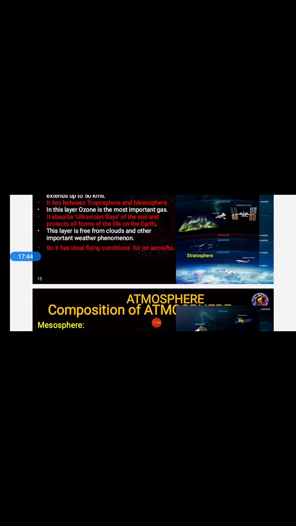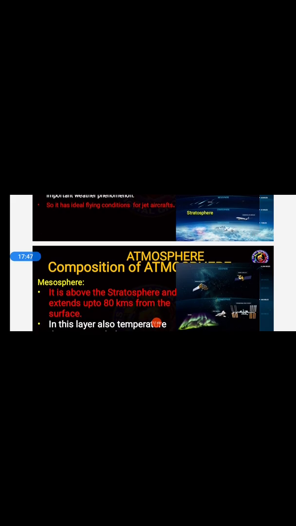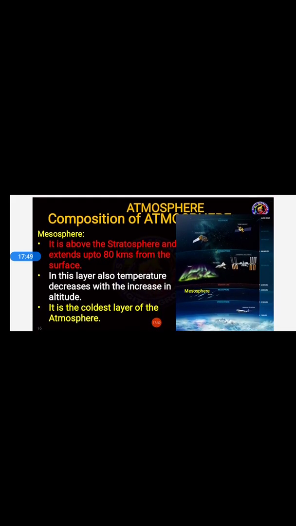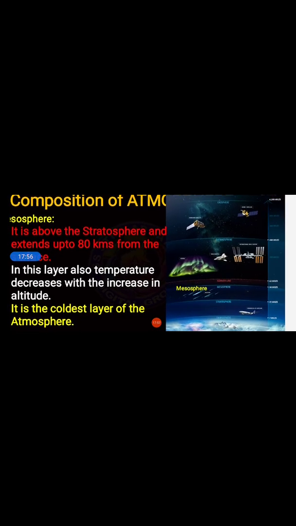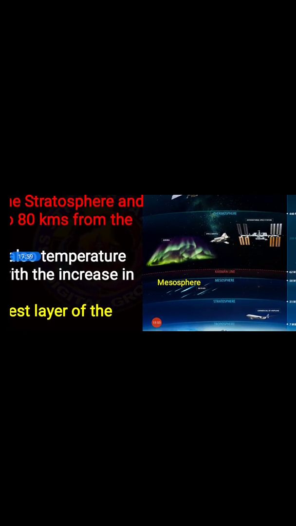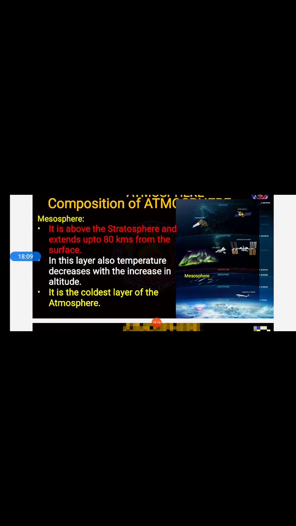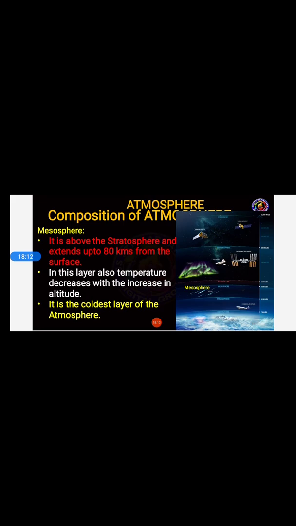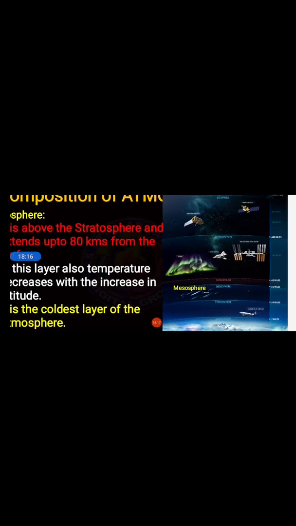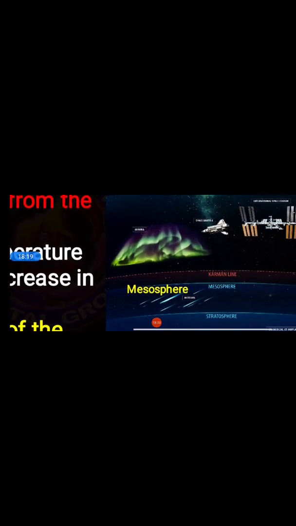Got it? The next important layer we have here is mesosphere, the third layer. It is above the stratosphere and extends up to 80 kilometers from the surface. How many kilometers does it extend? 80 kilometers. As you saw, stratosphere extended 50 kilometers, but mesosphere 80 kilometers from the surface. In this layer also, temperature decreases with the increase in altitude. In this layer also, when the height increases, what happened?